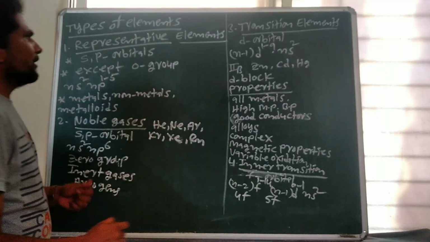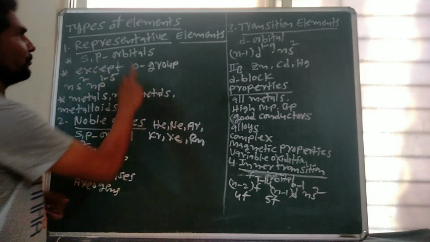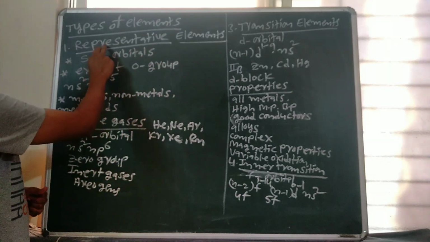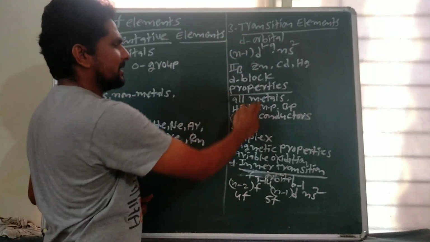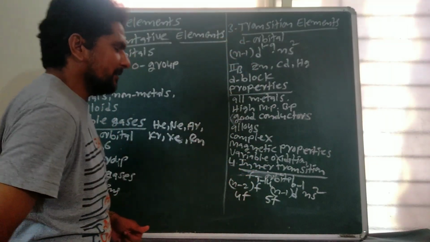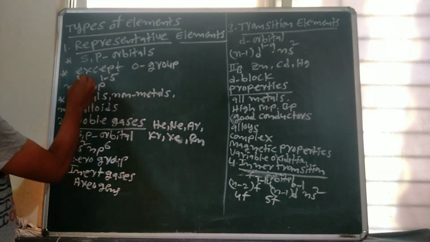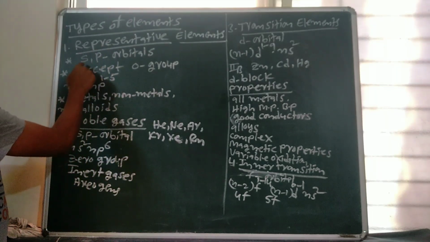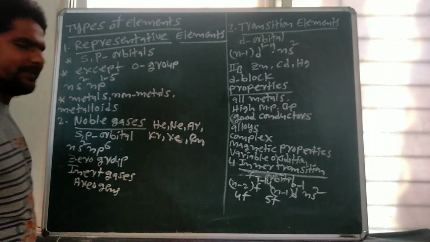Types of elements. Based on the properties of elements, the periodic table was classified into 4 types. These are representative elements, noble gases, transition elements and inner transition elements. So first one, representative elements. The elements whose valence electrons are incompletely filled in s and p orbitals are called representative elements.